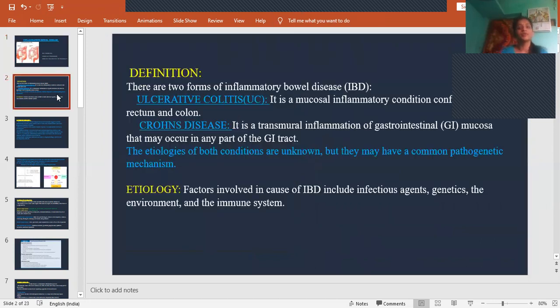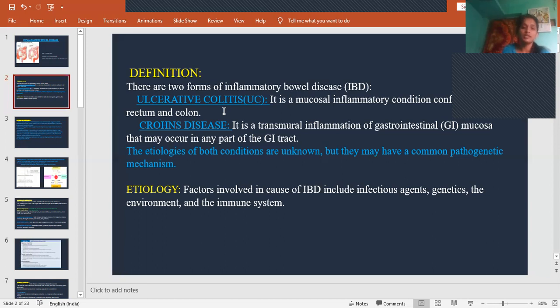Now we are going to see the definition. There are two forms of inflammatory bowel disease, that is ulcerative colitis and Crohn's disease. What is ulcerative colitis? It's a mucosal inflammatory condition which is confined to rectum and colon. Colitis means inflammation of the colon. Because there is ulceration and inflammation, we call it ulcerative colitis.